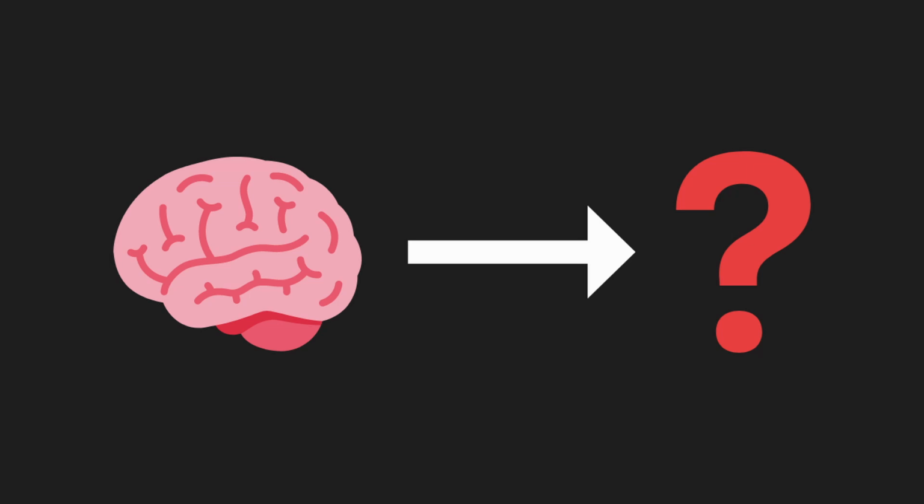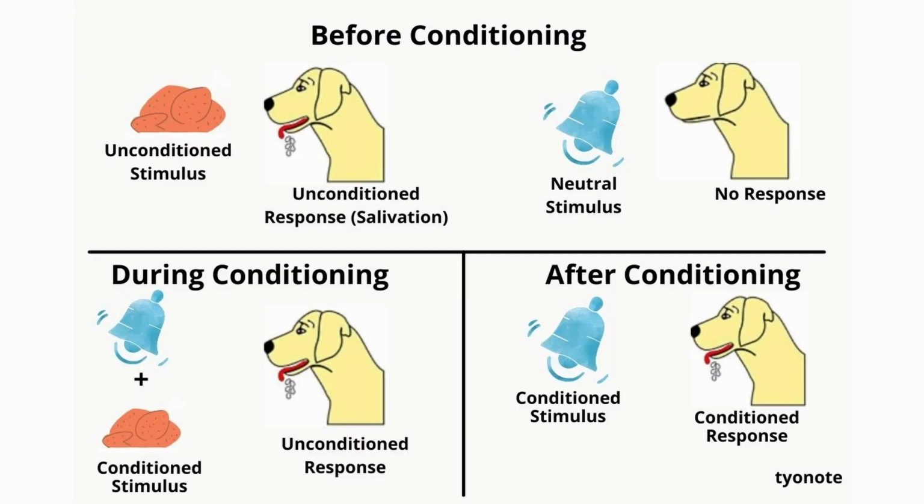Alright, now for the final tip of this video, tip number 5, which is to condition yourself for flow. But what exactly do I mean by conditioning yourself? Basically, you need to train your brain to associate flow with something. An example of this would be Pavlov's dog experiment. If you're not familiar, it's where a neurologist named Ivan Pavlov would condition dogs to associate a bell ringing with food, to the point where whenever he rang a bell, the dog would start salivating. We want to replicate something similar with flow, minus the salivating part.